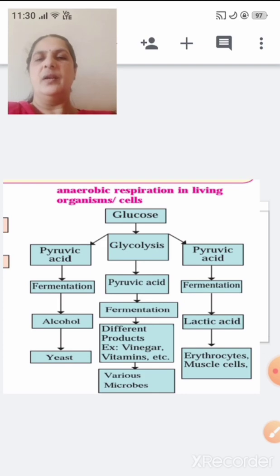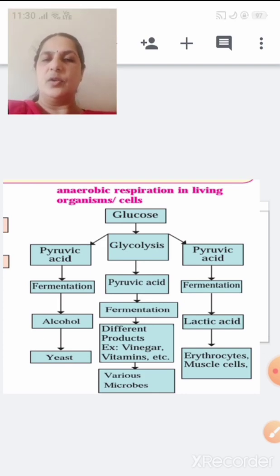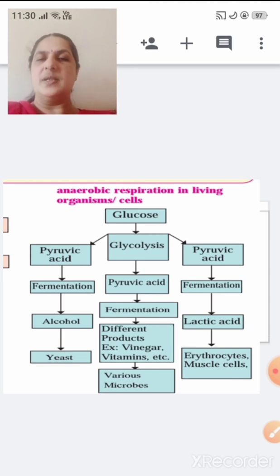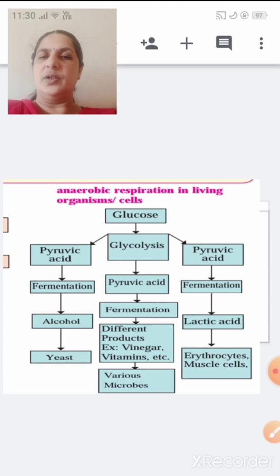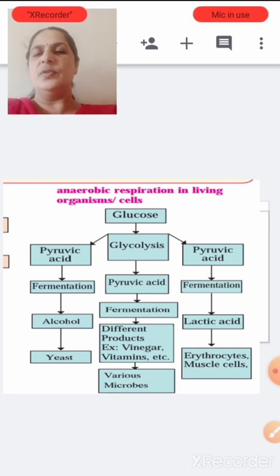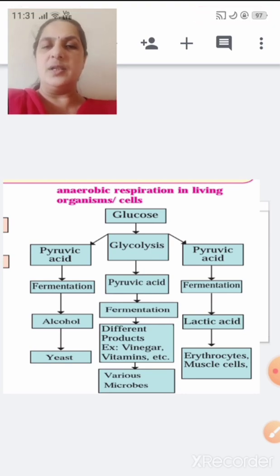We learnt here that in some of the microorganisms, in anaerobic respiration, glucose is converted in the process of glycolysis into pyruvic acid. This pyruvic acid undergoes fermentation in various microbes, and different products like vinegar and vitamins are produced. In yeast-like microorganisms, this pyruvic acid undergoes fermentation and alcohol is produced.